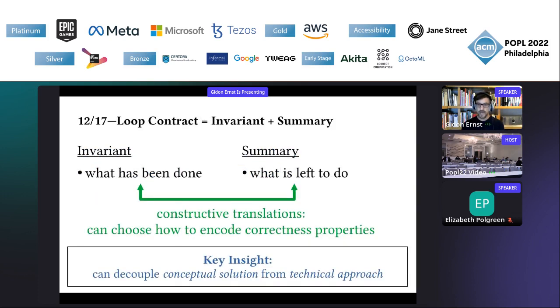So what we have is a constructive translation that decouples the technical solution from the conceptual approach, right? And that's really the key insight here. We can say, I want to verify my loop using a loop summary, even if my tool only supports invariants. And in the worst case, I just have to do the manual encoding, right? But it gives us the justification to take loop summaries seriously as a specification mechanism.